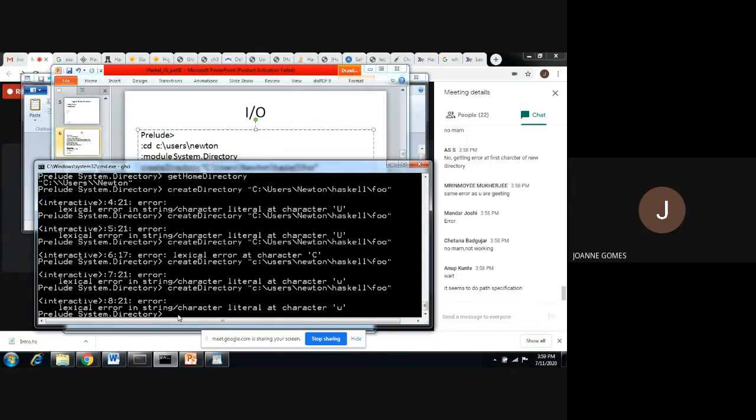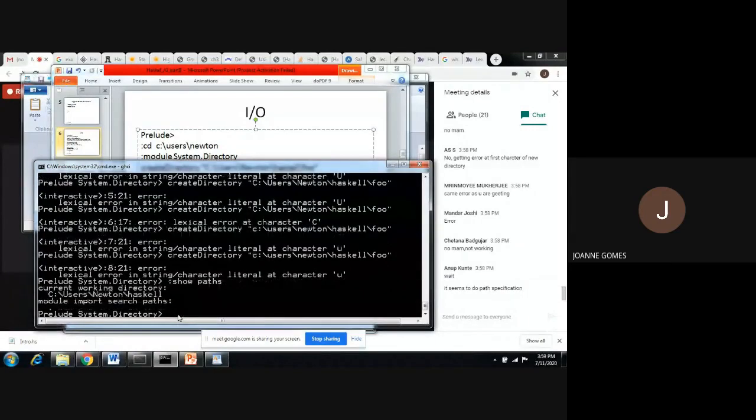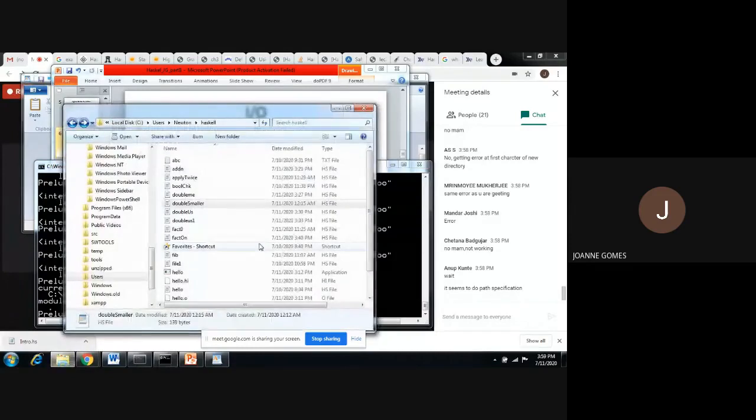String character literal. It's very difficult to parse the errors of Haskell. It has not created the function.